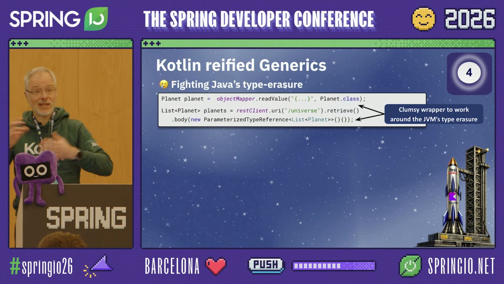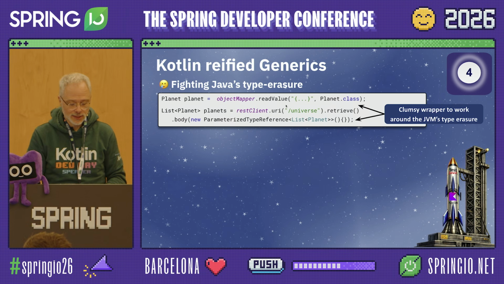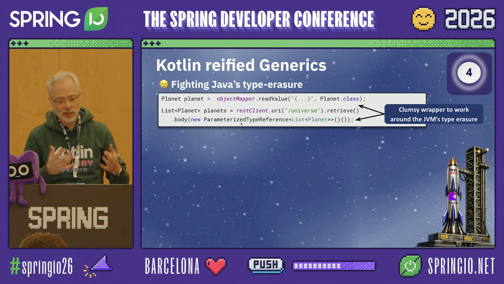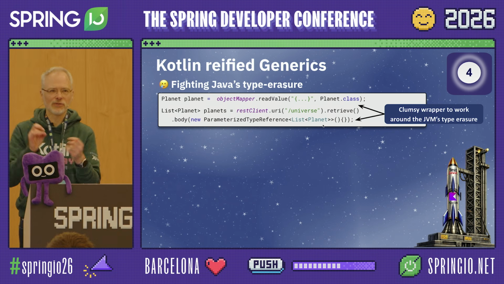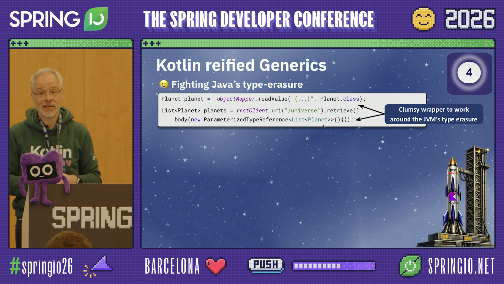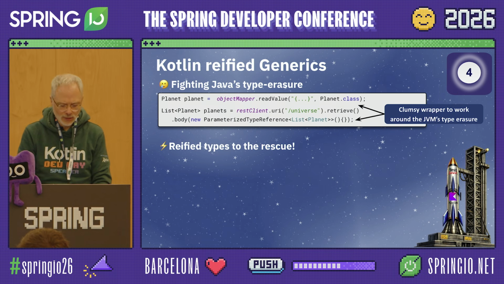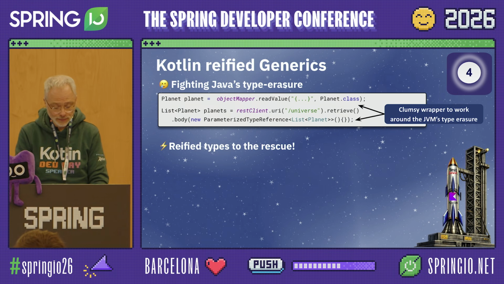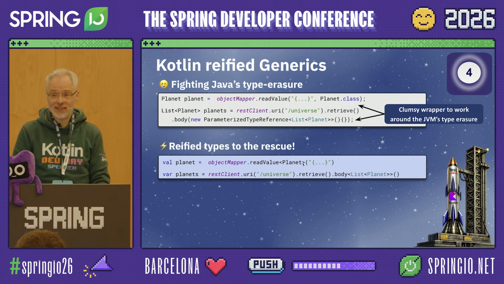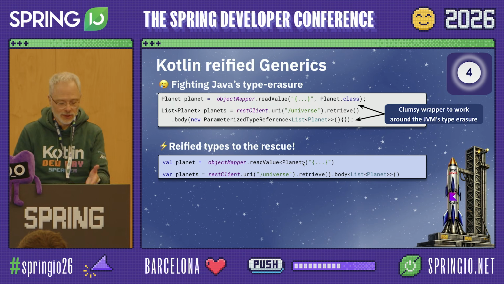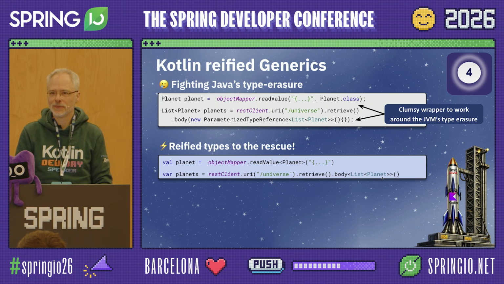And because types are not there anymore at runtime, we need to provide classes or even fancy wrappers, parameterized type reference with a generic, so that we still can figure out what we need to serialize our final input. Kotlin has solved this particular problem. Because in Kotlin, if you would do the exact same thing, you simply would indeed provide the type. Read value, planet. Body, list, planet. And it just works. But how does this work?